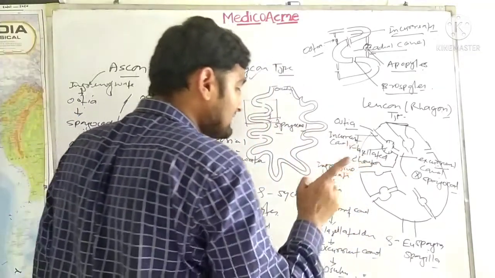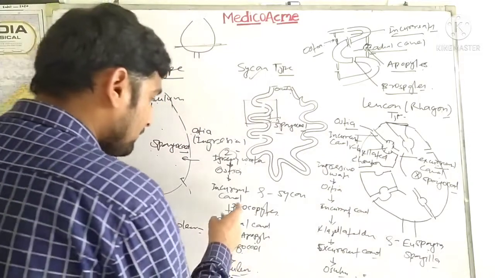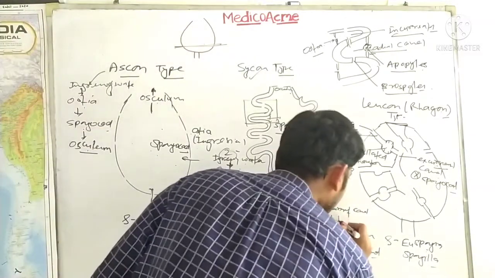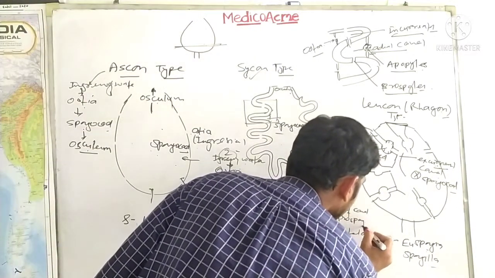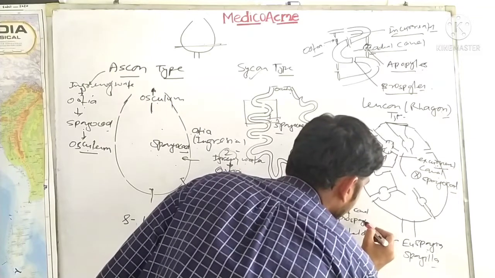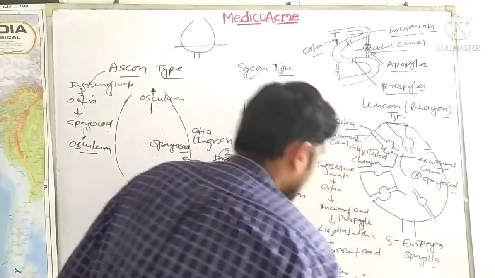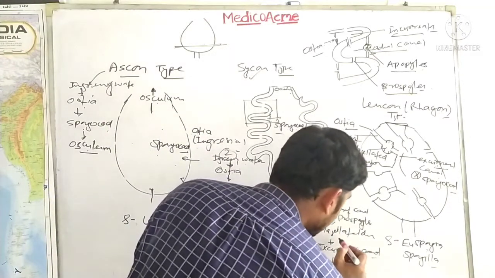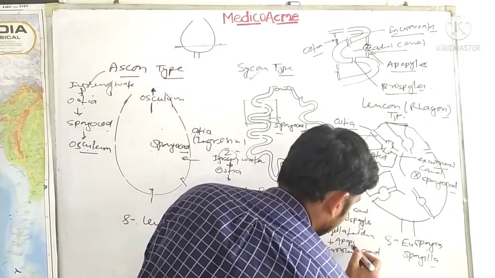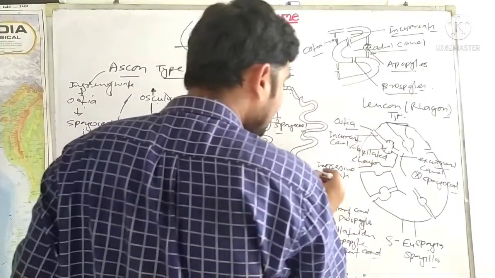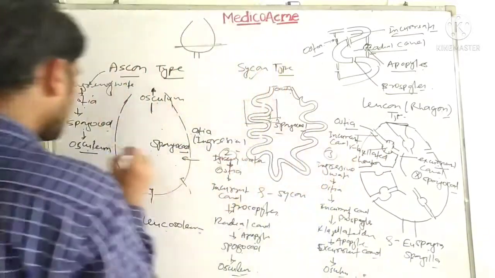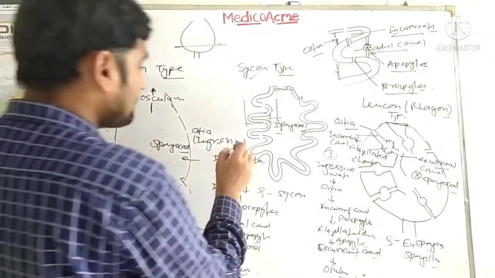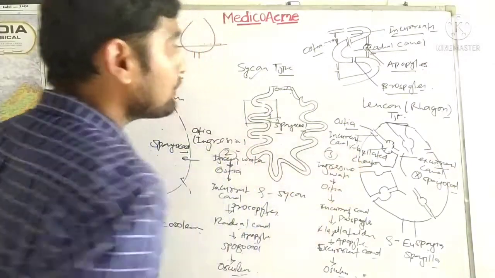So guys, prosopyles and apopyles are the same. From the incurrent canal, the prosopyles will take it into the flagellated chamber, and from the flagellated chamber it will come into the excurrent canal through the apopyles. So everything is same. Please write down this. This is 3, this is 2, and this is 1. So ascon type, sycon type, and leucon type.